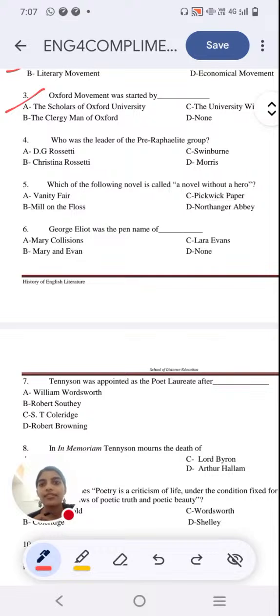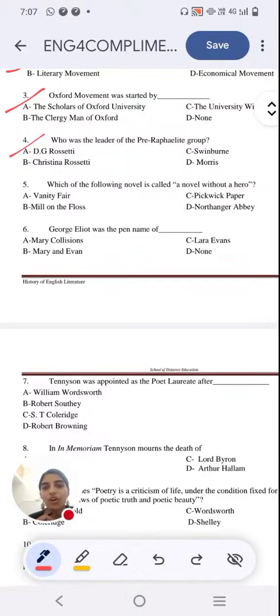The right answer is once again option A, D.G. Rossetti. All of these members, D.G. Rossetti, his sister Christina, Swinburne, Morris, were part of the Brotherhood, pre-Raphaelite poets. But D.G. Rossetti is moreover the leader of the group. And their motto is art for art's sake.